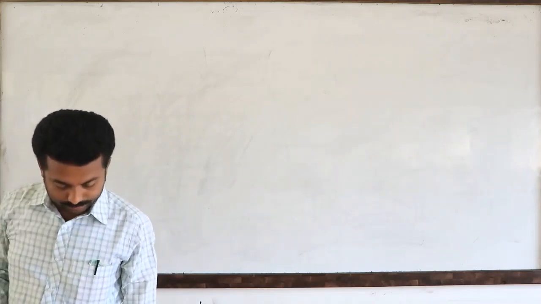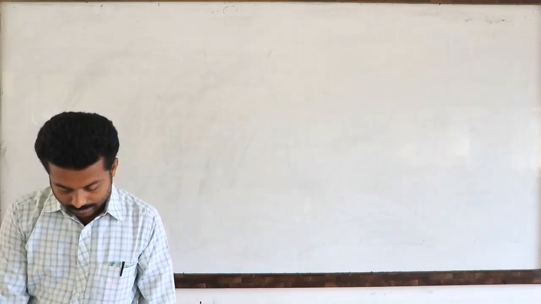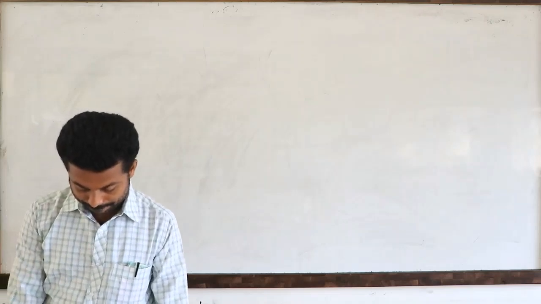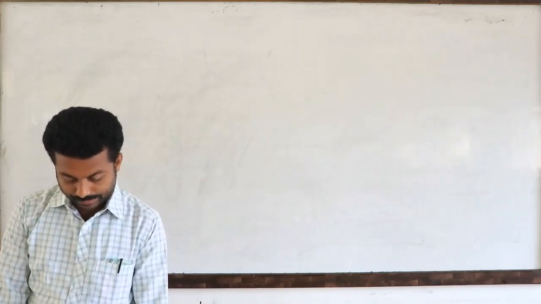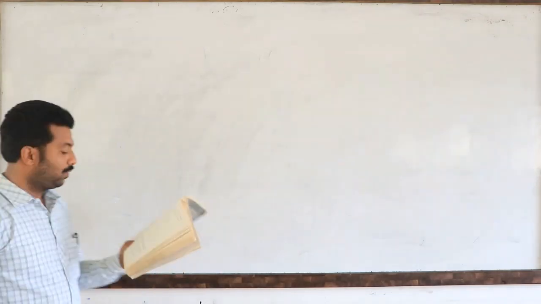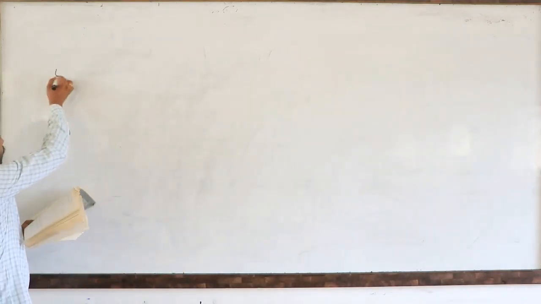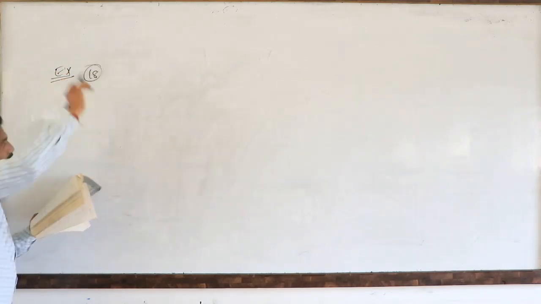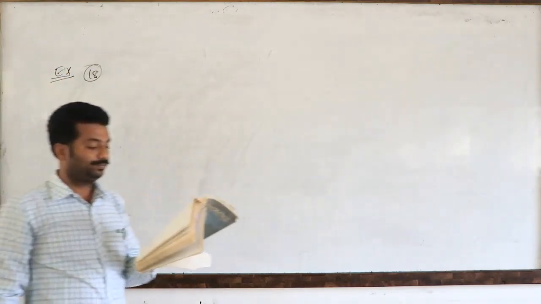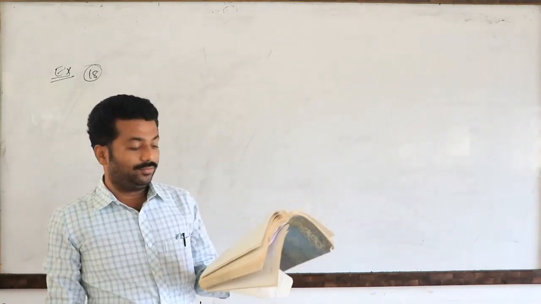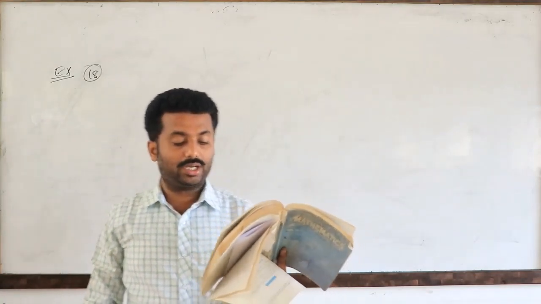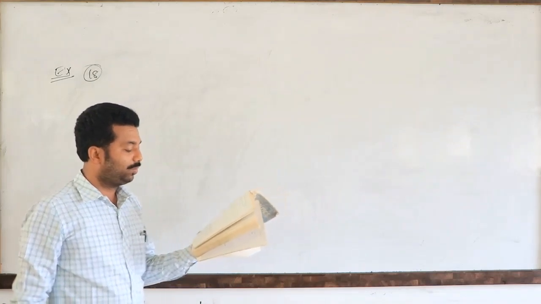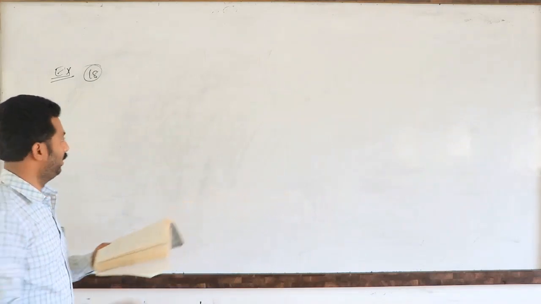Next. Once you check example number 18. A committee of 3 persons is to be constituted from a group of 2 men and 3 women.